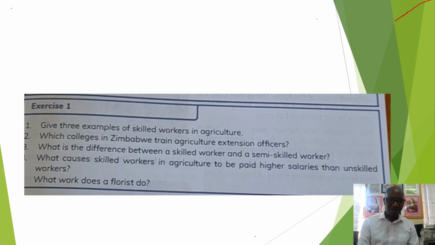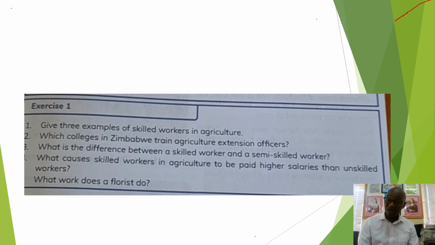Now let's look at the next question, which says which colleges in Zimbabwe train agriculture extension officers? We have colleges such as Mlezu, Chibero, Gwebi, Rio Tinto, Kushinga Pikelela, and also Esigodini. Right, those are the colleges that train agricultural extension officers. What is the difference between skilled worker and semi-skilled worker?